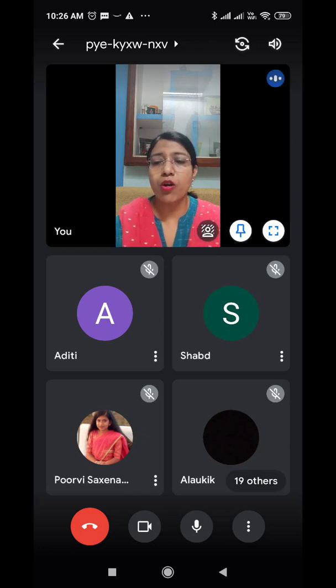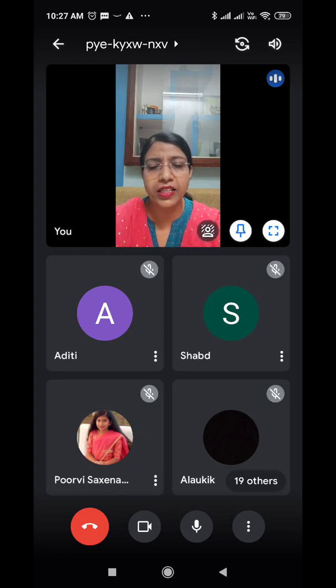Adjective of quantity will also tell about the quantity, but just the quantity, like a whole sum. It will not be specific, it will not be an exact number, it will only be the quantity.